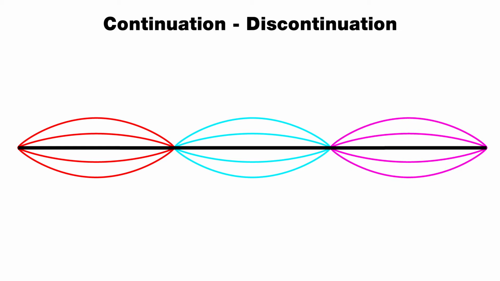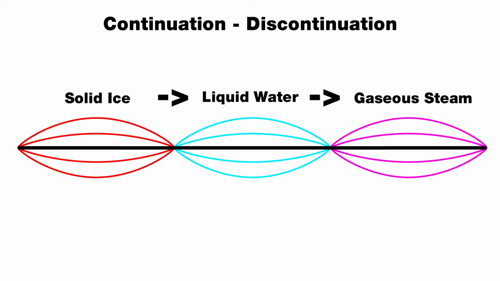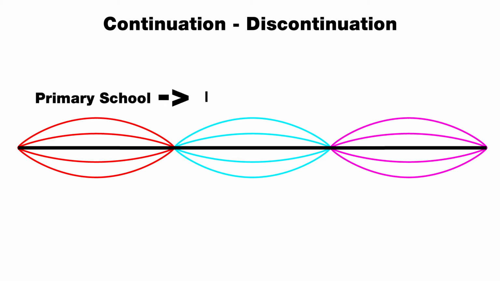When ice melts into water, the solid state is discontinued. When liquid water evaporates into gaseous steam, the form of liquid discontinues. But throughout these processes, the nature of dihydrogen monoxide still continues as H2O. When a student finishes primary school and attends high school, their primary school discontinues, but their education continues in the form of high school. The same can be said from high school to university.